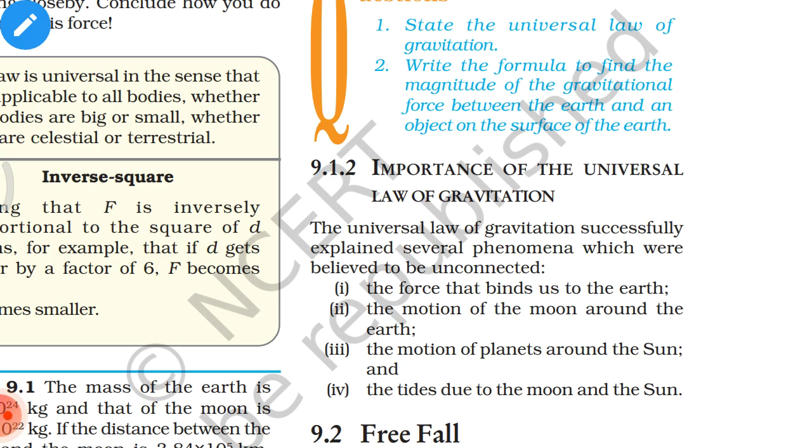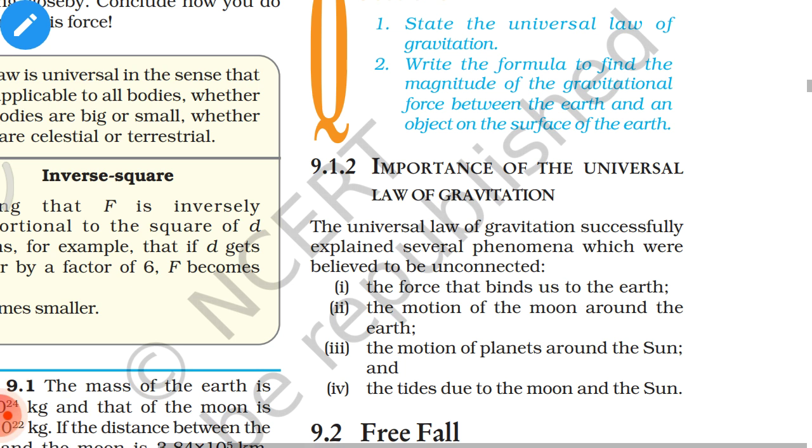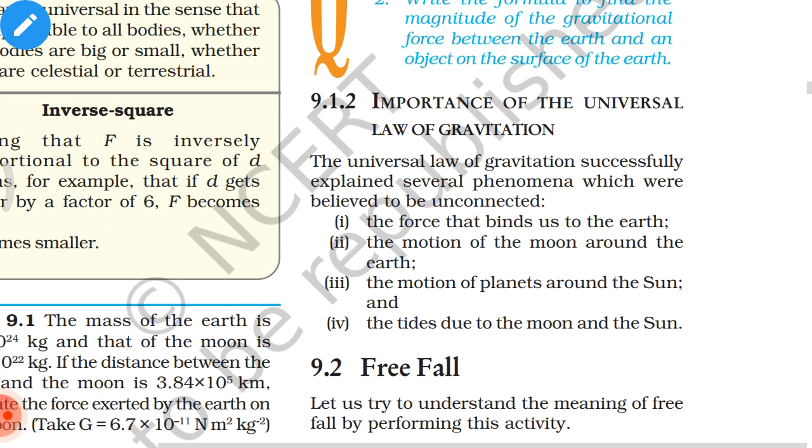Importance of the universal law of gravitation. The universal law of gravitation successfully explained several phenomena which were believed to be unconnected. The force that binds us to the earth, the motion of the moon around the earth, the motion of the planets around the sun, and the tides due to the moon and the sun.